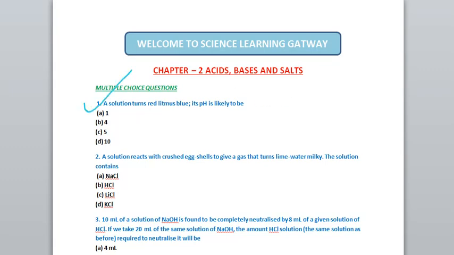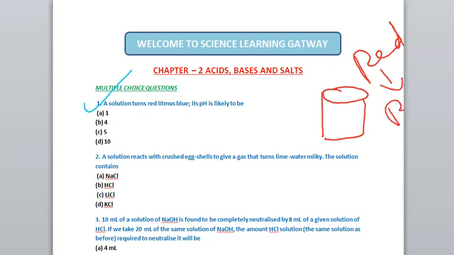The first question is, a solution turns red litmus to blue. Its pH is likely to be... means one solution is there in a beaker. In that, if you are putting one red litmus paper, its color is changing from red to blue. So you have to say that the solution is having what type of pH. First of all, you should know which type of solution will change red litmus into blue.